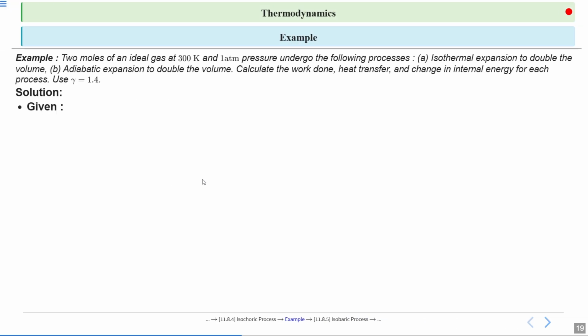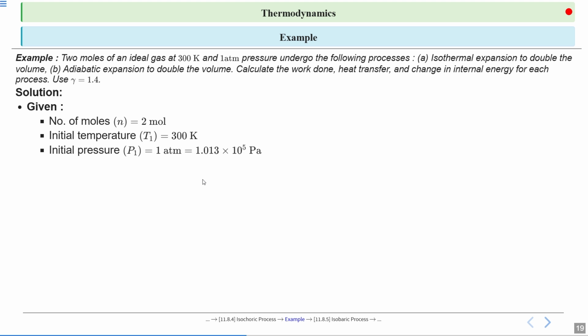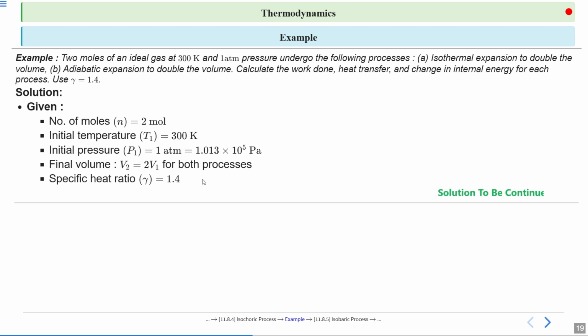The given terms: number of moles n equal to 2 mole. Initial temperature T1 equal to 300 Kelvin. Initial pressure P1 equal to 1 atmosphere, that is 1.013 times 10 raised to the power 5 Pascal. Final volume V2 equal to 2 times the initial volume, so V2 equal to 2 V1 for both processes. Specific heat ratio gamma equal to 1.4. So these are the given terms.